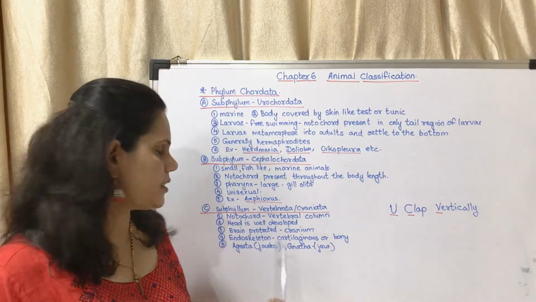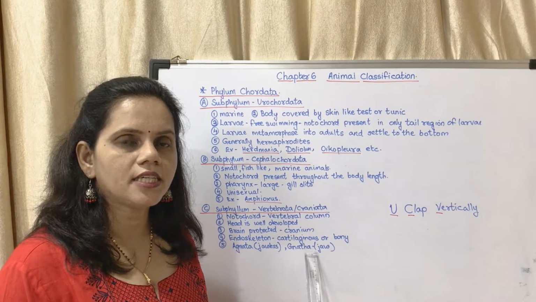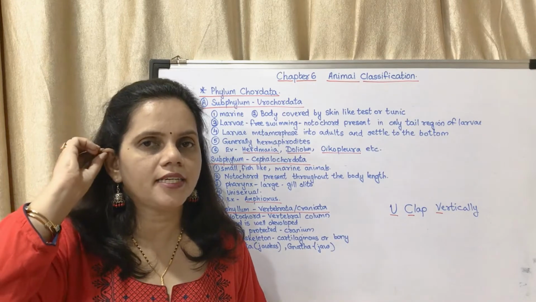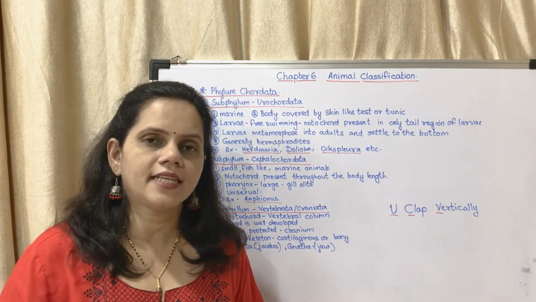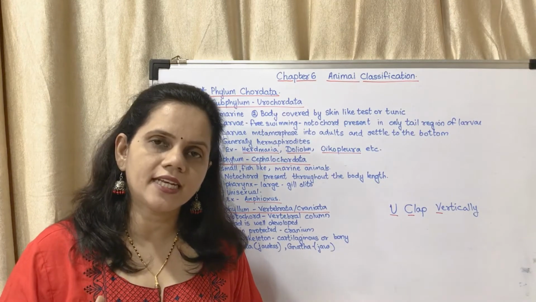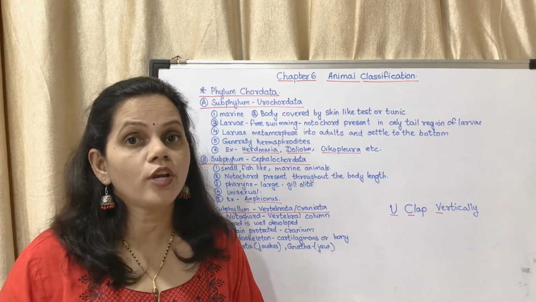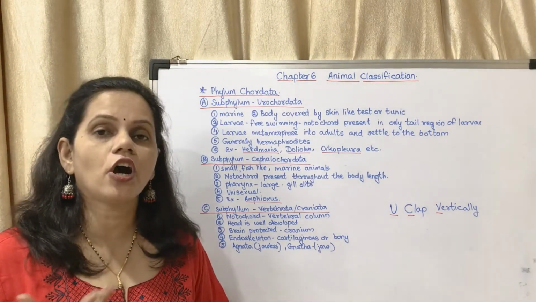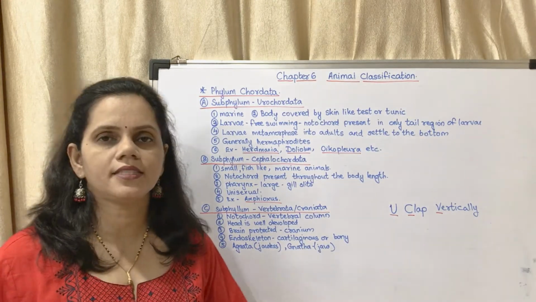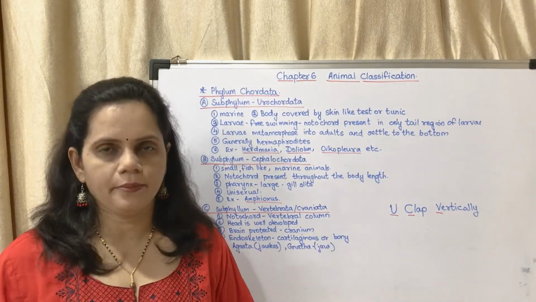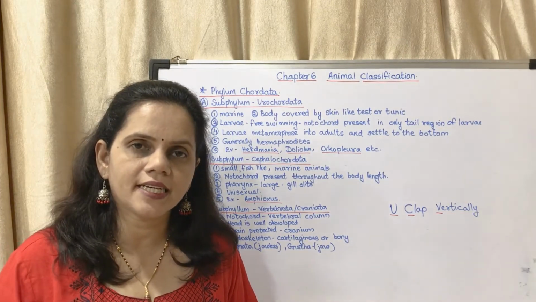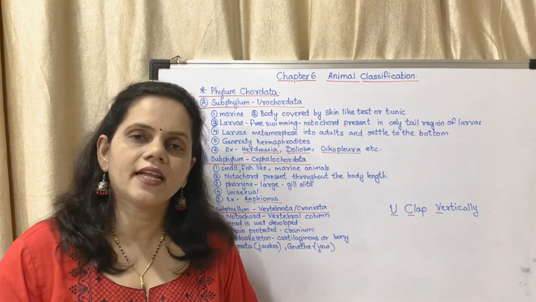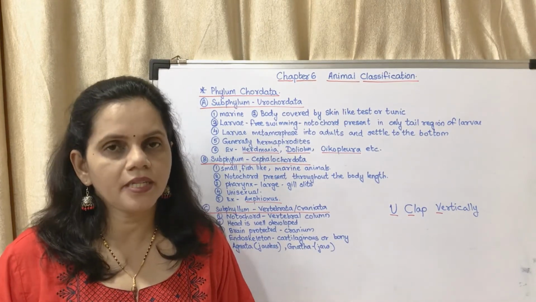In these organisms, the endoskeleton is cartilaginous or bony. Cartilaginous means it is soft bone. Our ear is soft; that is said to be cartilage. So the endoskeleton is cartilaginous or bony, which is made up of bones. Agnatha means jawless animals, and Gnatha means animals with jaws. So there are two types of animals under Vertebrata: Agnatha and Gnathostomata or Gnatha. Agnatha are jawless and Gnatha means with jaw.